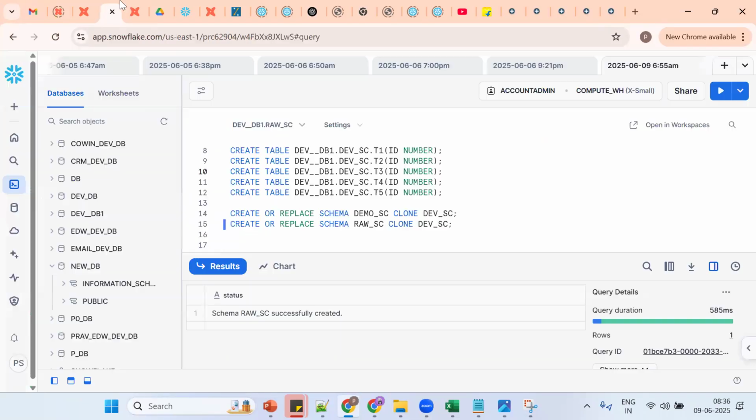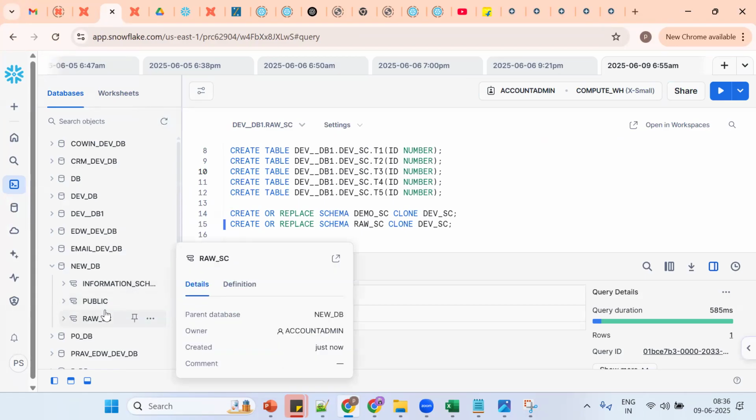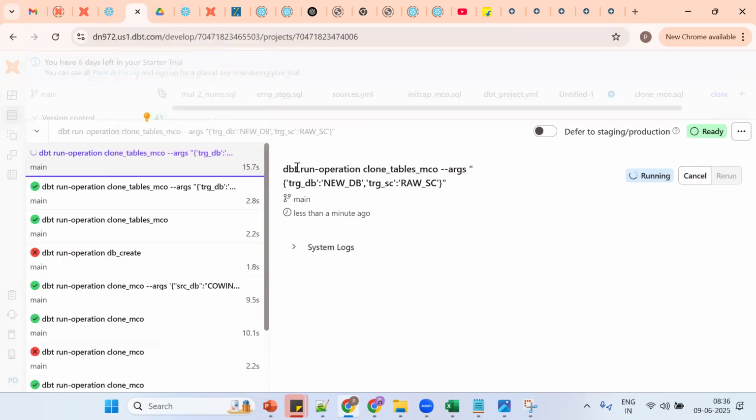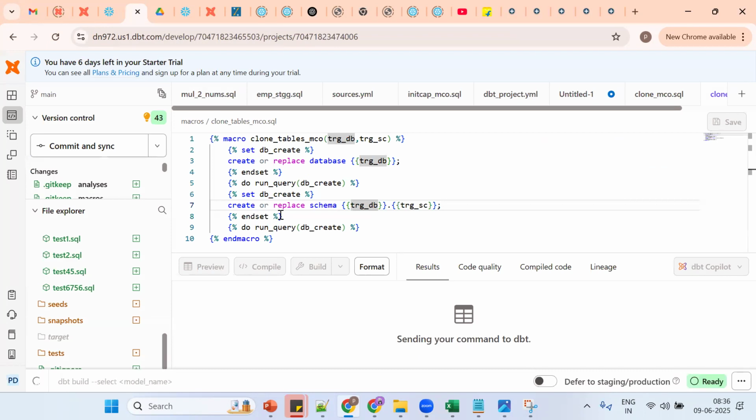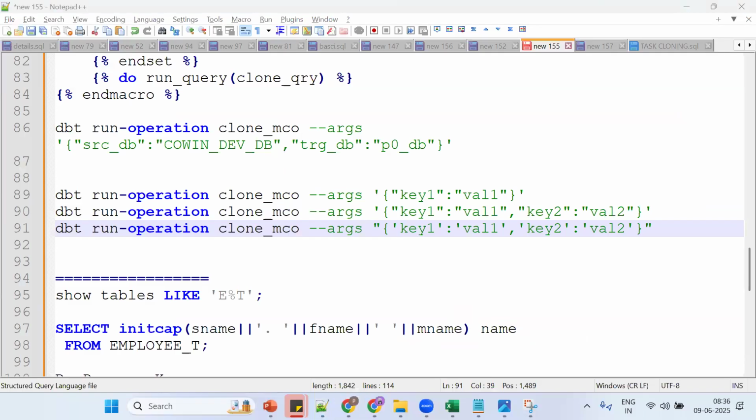I should get one more schema available. Schema raw. Tables will be there? No, tables will not be there. It's only the structure. So the schema has been created. The first task is simple, the second task is simple. When I go for the third task, what is your expectation, what's the last thing?